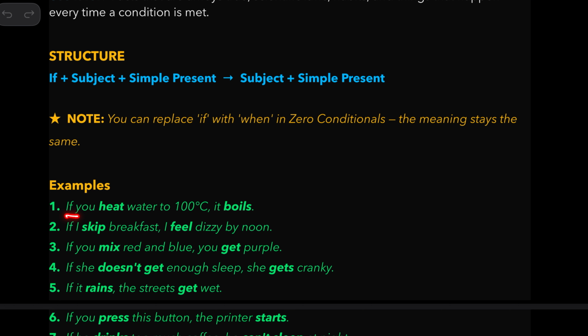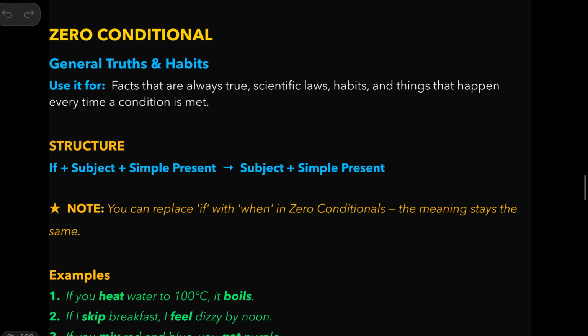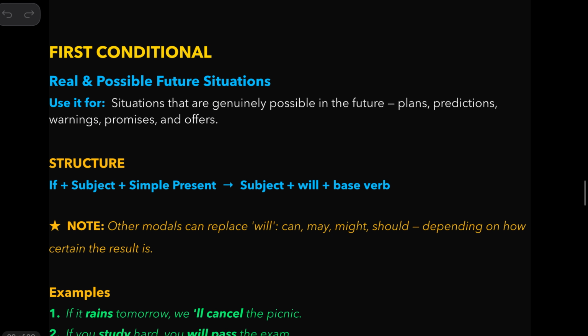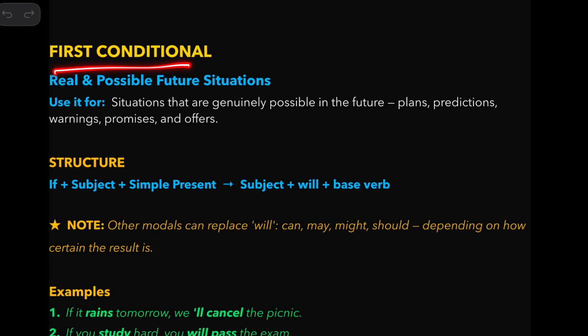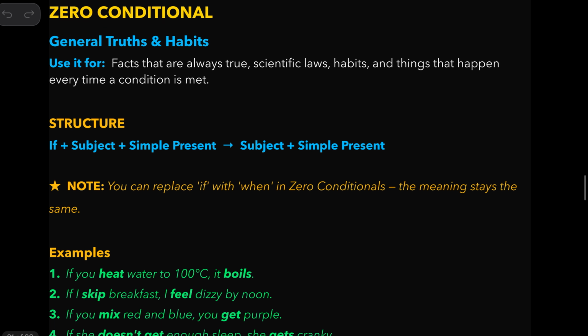So this is not a real condition. It's a general truth. Whenever the water is heated to 100 degrees Celsius, it boils. It's a general truth, not a real condition. But the real condition starts here. That's why they call this first conditional. Since this is not a real conditional, they call it zero conditional.